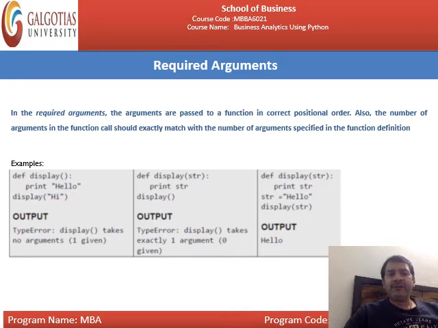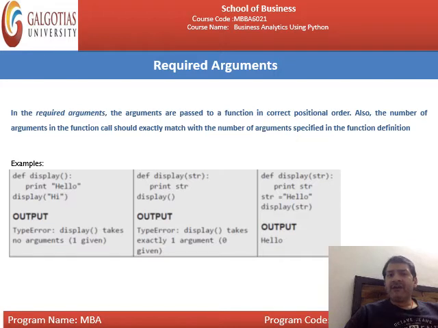You simply see over here, def display, print hello, display hi. Display has no argument at all, and you simply print hello. But over here in the call, you are passing an argument. If you do like this, then it will give an error because display has no arguments. The error is TypeError: display takes no arguments. Here is one given. This will be the output. Required argument means there is no requirement for an argument, but you are passing one argument into the function. It will give the error.